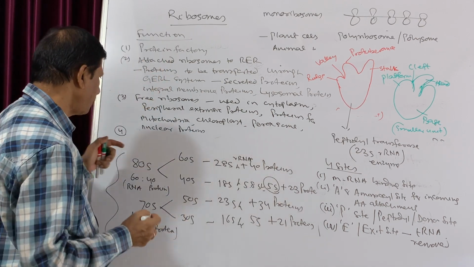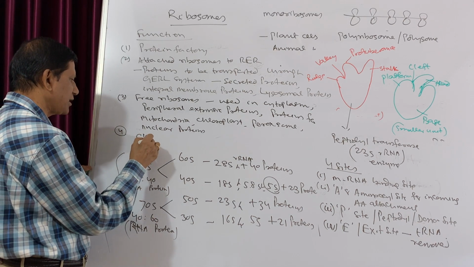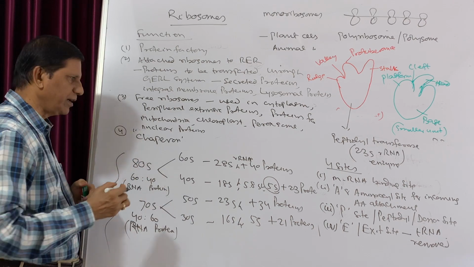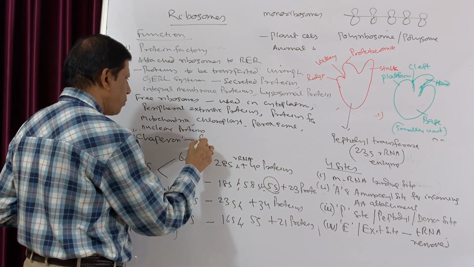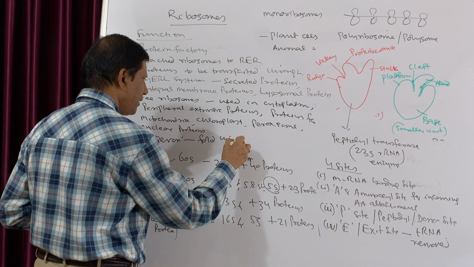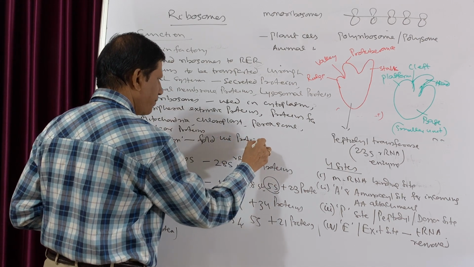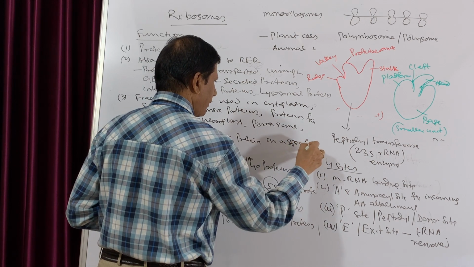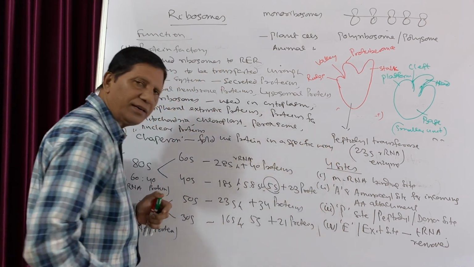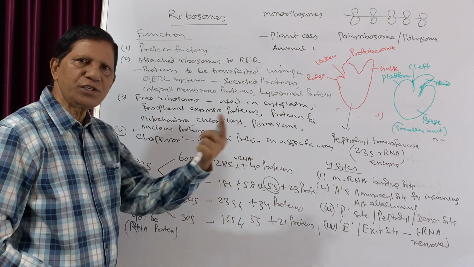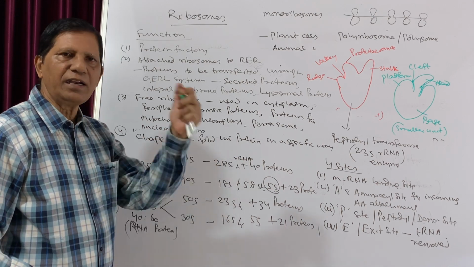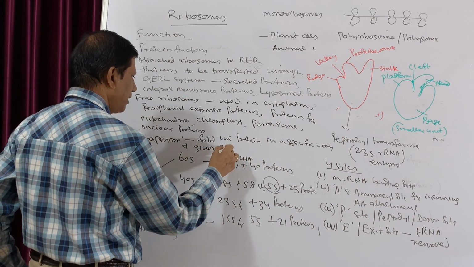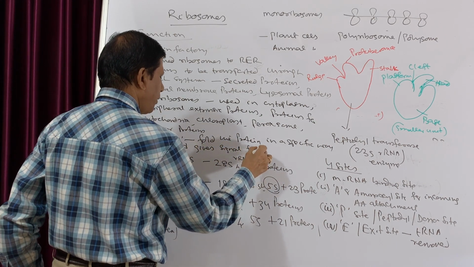Inside the ribosomes there is a special type of protein known as chaperone. Chaperone will fold the protein in a specific way, give the signal to which organelle it will move, and give the signal for its transport.